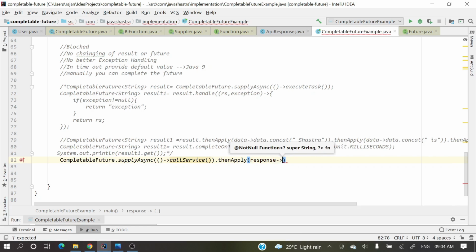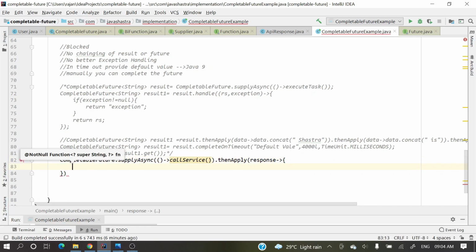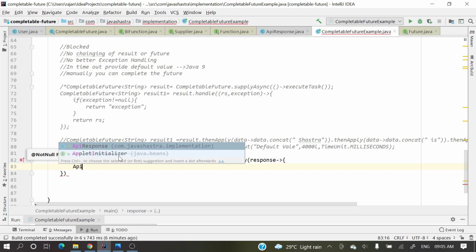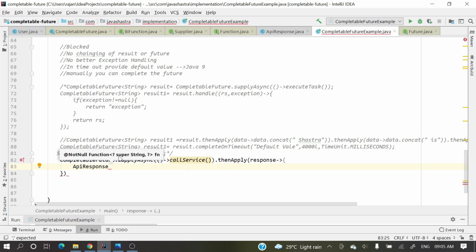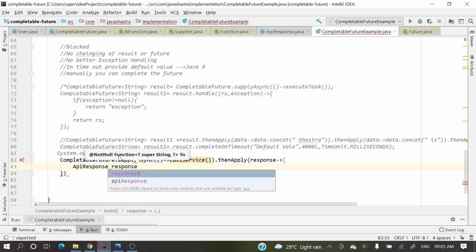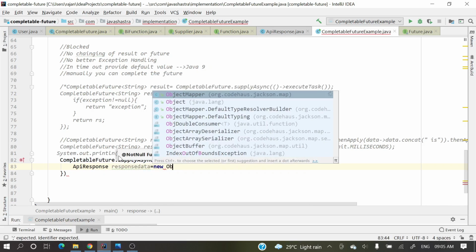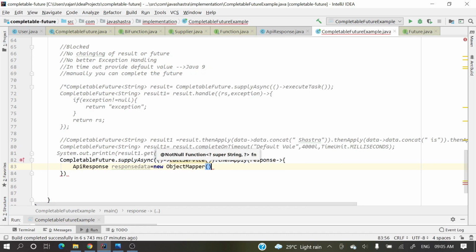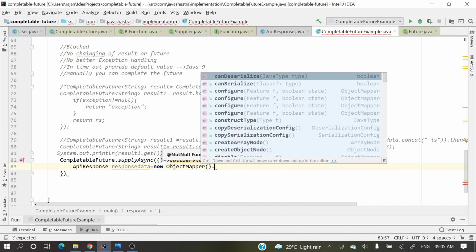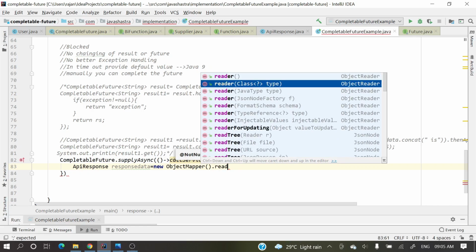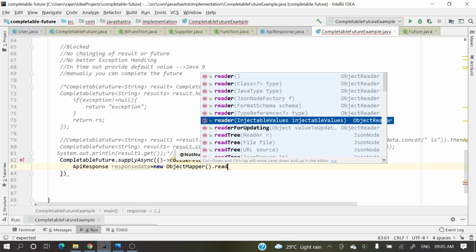So after getting that JSON string, I want to parse that result and bind it into the API response class. How will I do this? APIResponse data is equal to new ObjectMapper dot read.